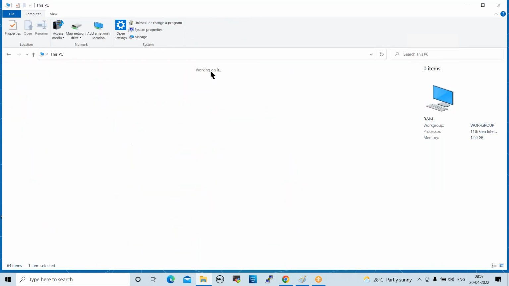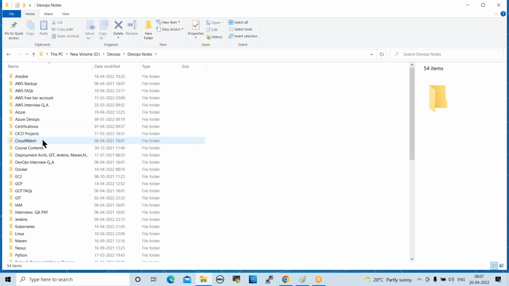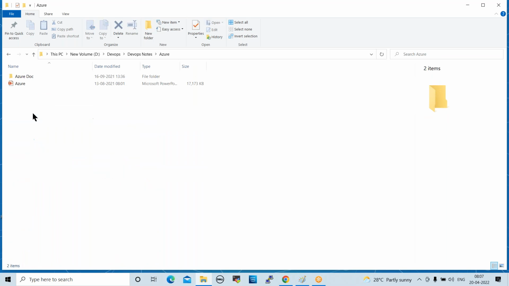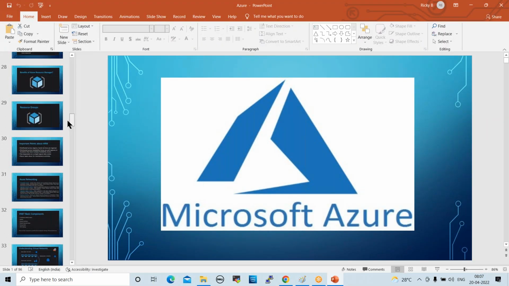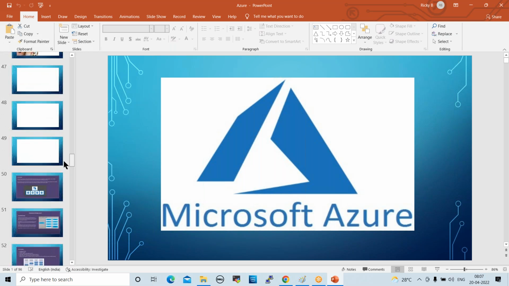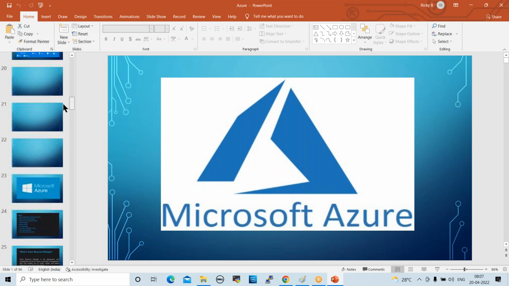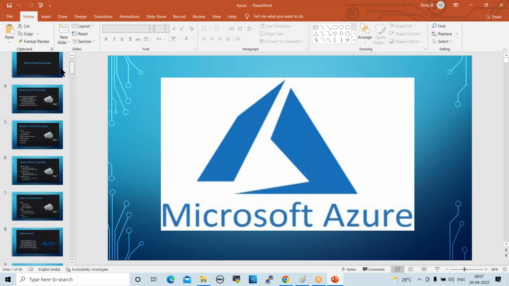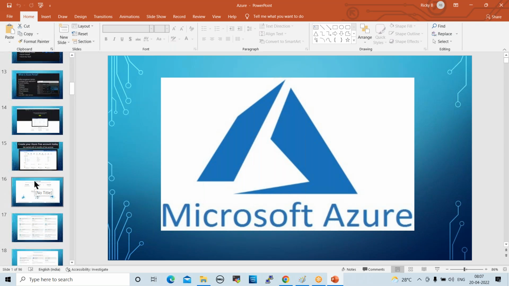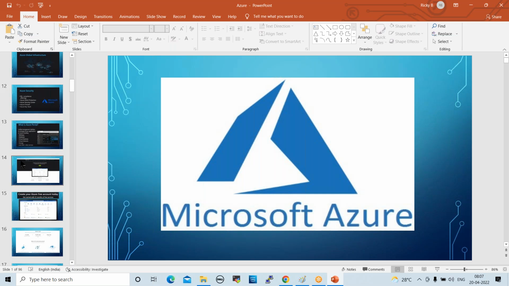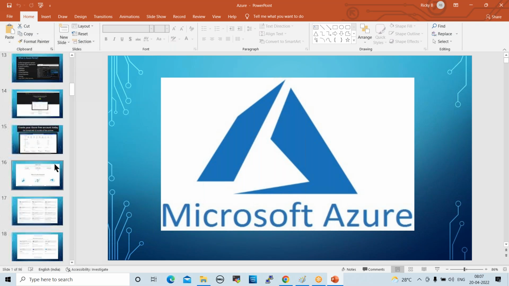In Azure, VPC is called VNets, not VPC, VNets. VPC on GCP, VNets on Azure. By mistake, I said GCP.